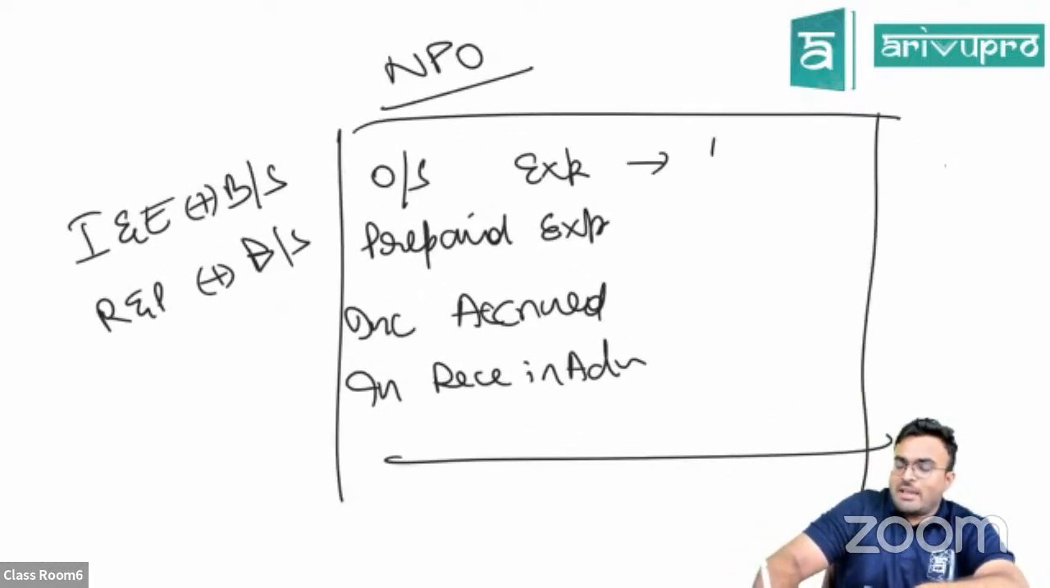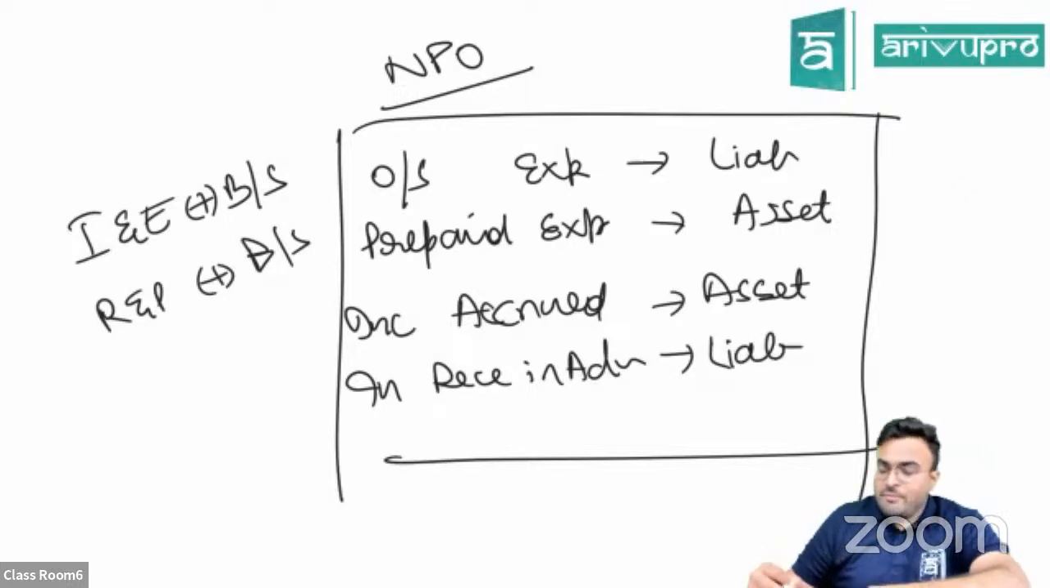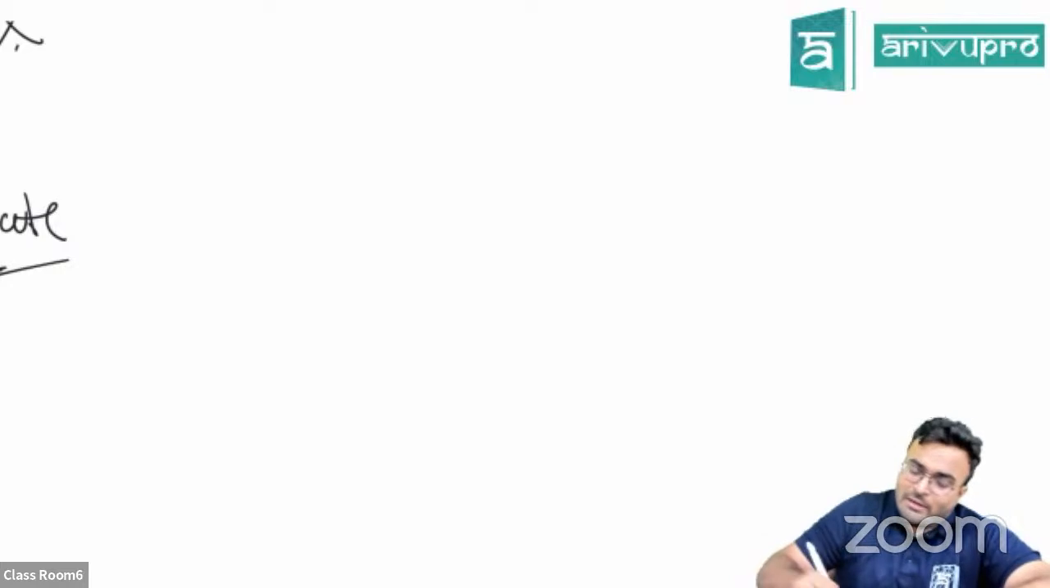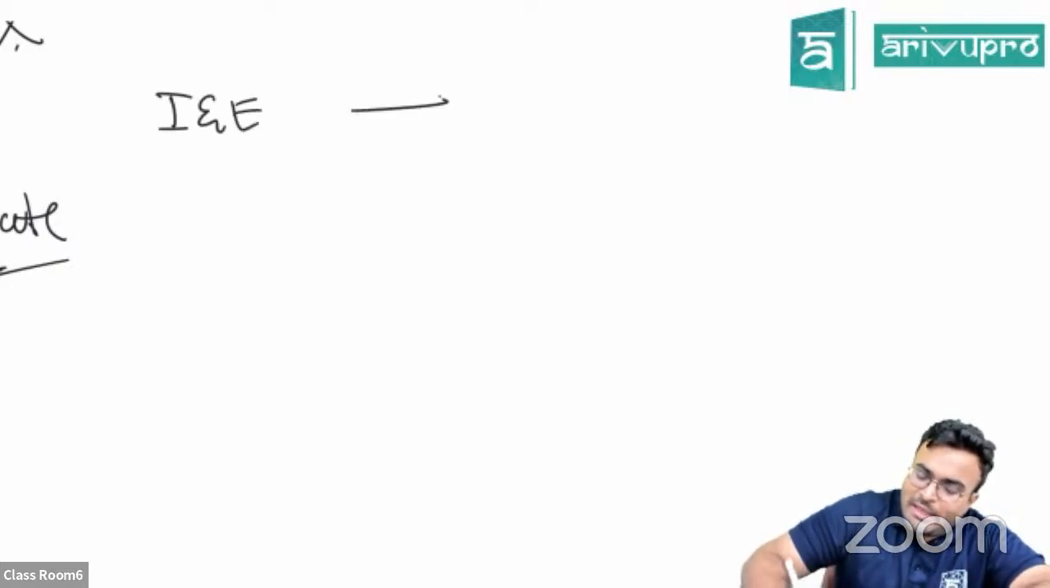Outstanding expense is a liability. Prepaid expense is an asset. Income accrued is an asset. You have to get money. It's always an asset. Income received in advance: you receive the money early. It's a liability. Now, quickly, I can just tell you one thing. Income and expenditure account is like P&L. Same thing.